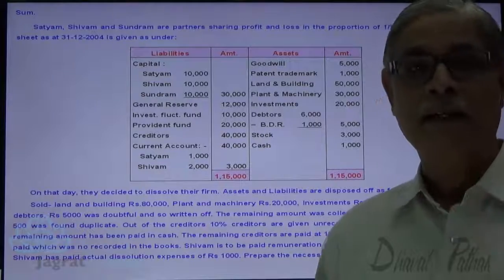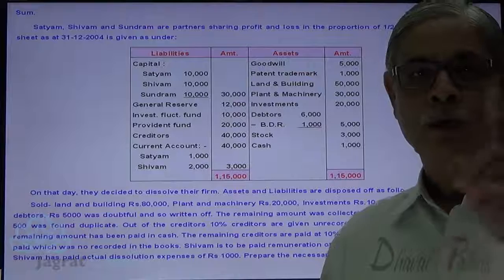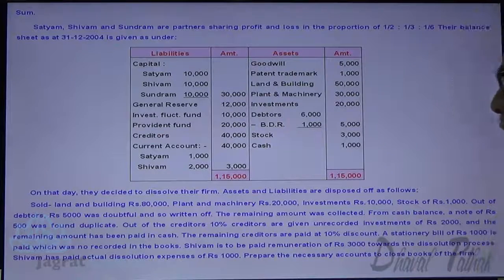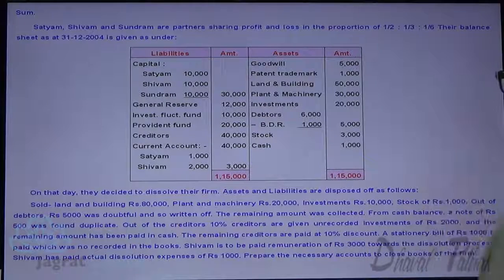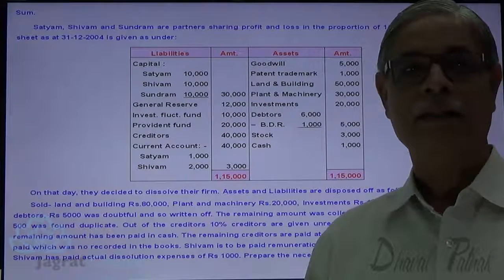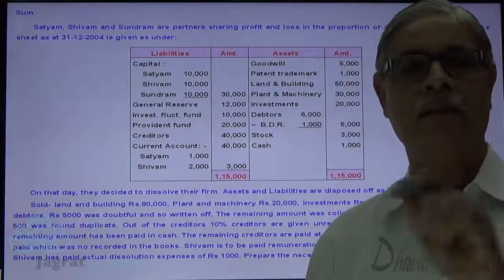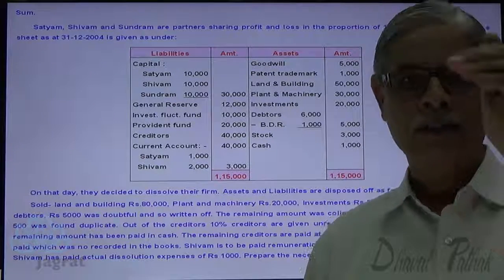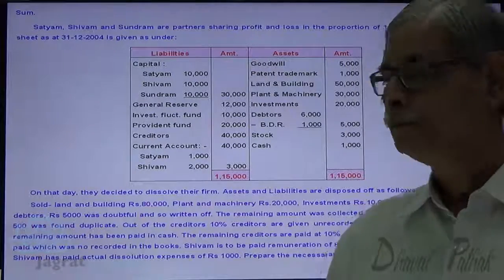Now what are the remaining creditors? 40,000 minus 4,000 settled in this fashion. Remaining creditors are 36,000. The remaining creditors were paid at 10% discount. So 36,000 creditors were paid at 10% discount. So 36,000 minus 10%, 3,600. The remaining amount, 36,000 minus 3,600, is the amount paid to the creditors.